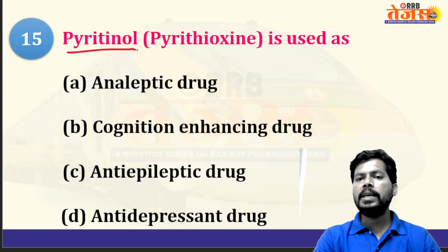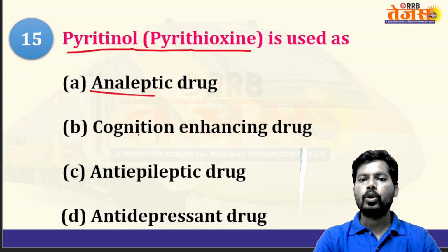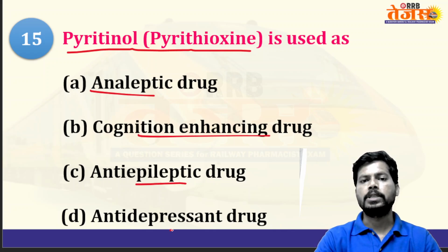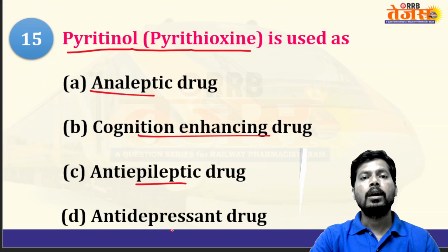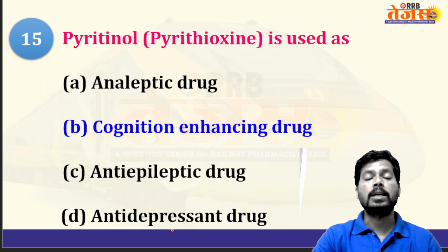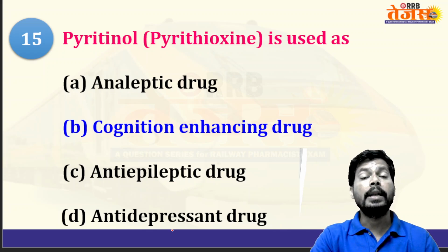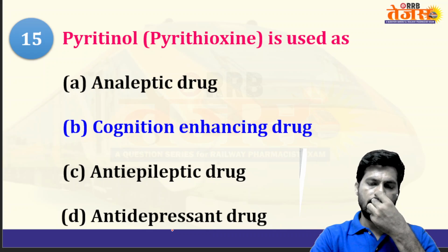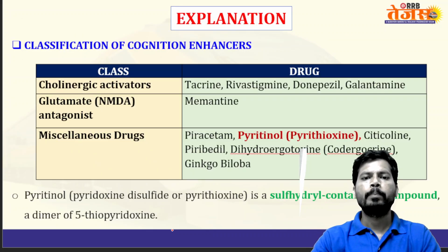Next, pyritinol, or pyrithioxine, is used as an analeptic, cognition enhancer, anti-epileptic, antidepressant. So the answer is cognition enhancer. Pyritinol is a cognition enhancer known as a nootropic, which enhances memory.